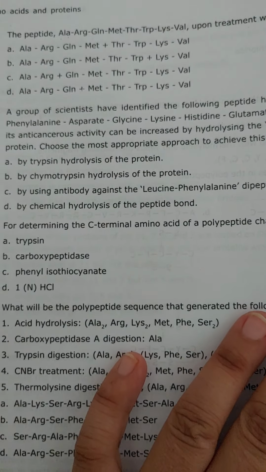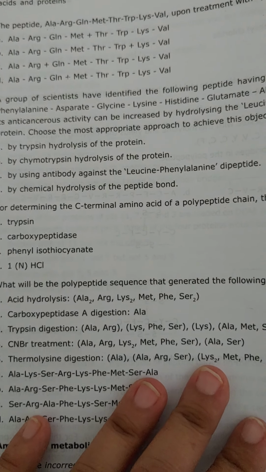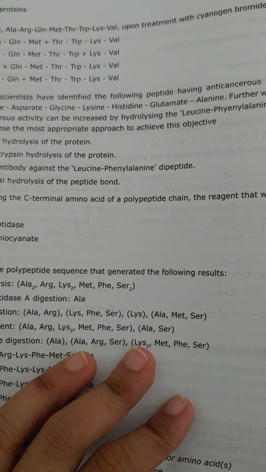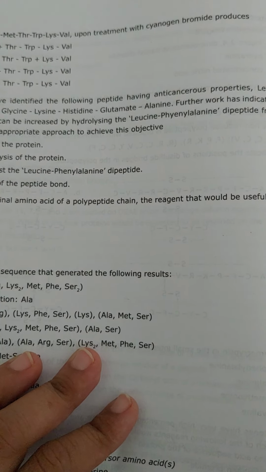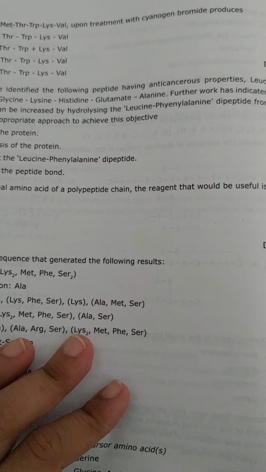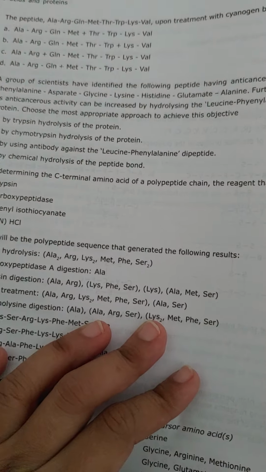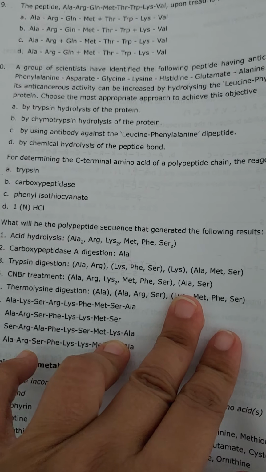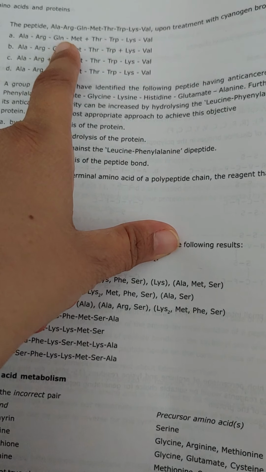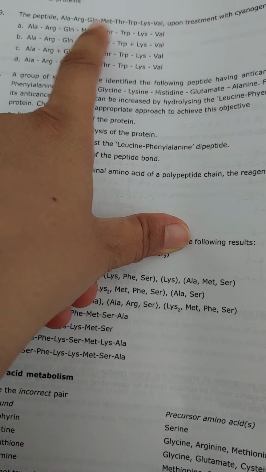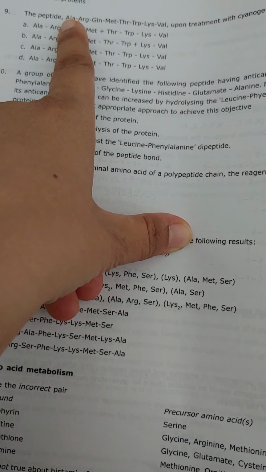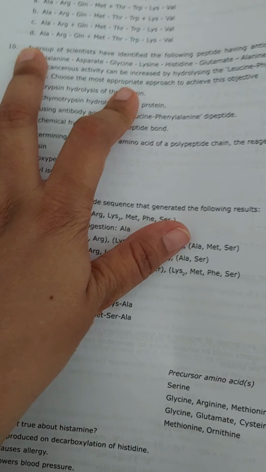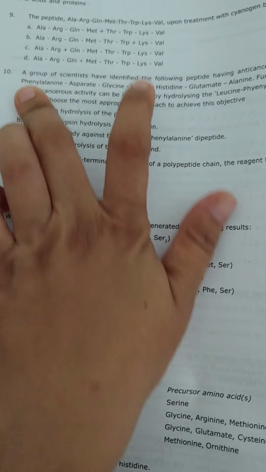Question number 9. The peptide alanine, arginine, lysine, and this is the peptide structure. Upon treatment with cyanogen bromide it produces, and cyanogen bromide will change its structure and it will be converted into this one, the 2 peptides, right? This plus this, it will cut into half. So it will cut into half at methionine and threonine.